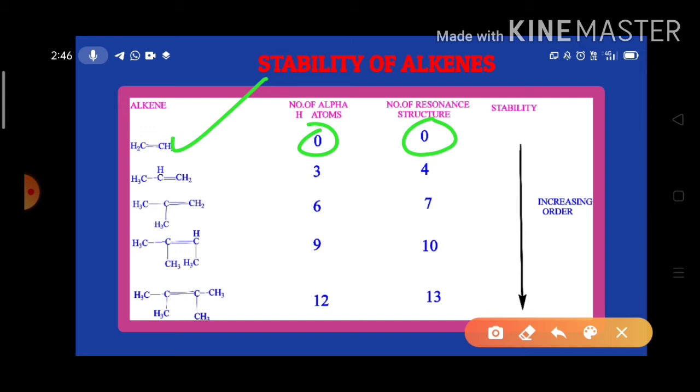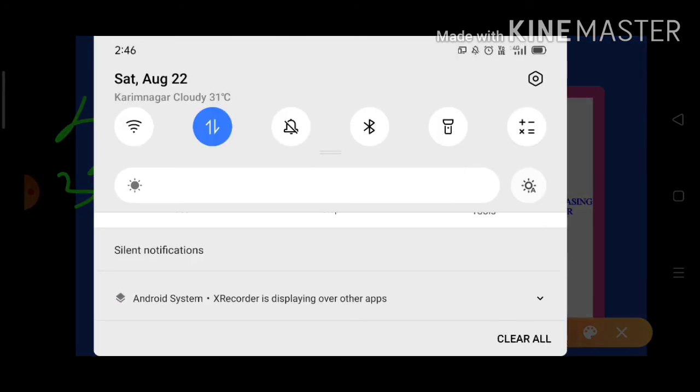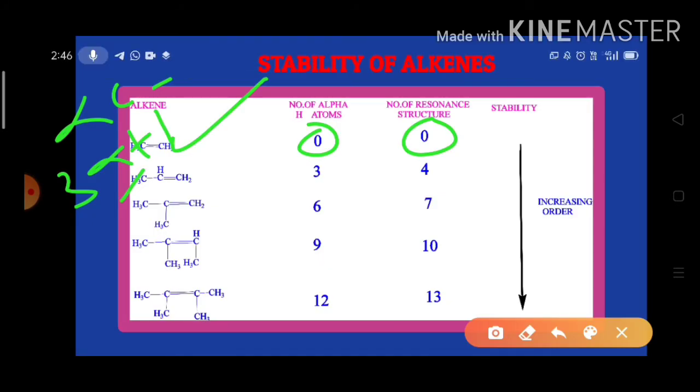In propylene, 1 alpha carbon is there and 3 alpha hydrogens are there. The number of alpha hydrogen atoms is 3, and the number of alpha carbons is 1. Here it shows 4 resonance structures. Alpha hydrogen atoms is 3, resonance structures is 4.